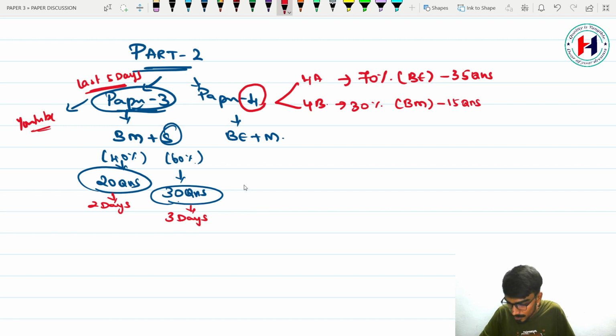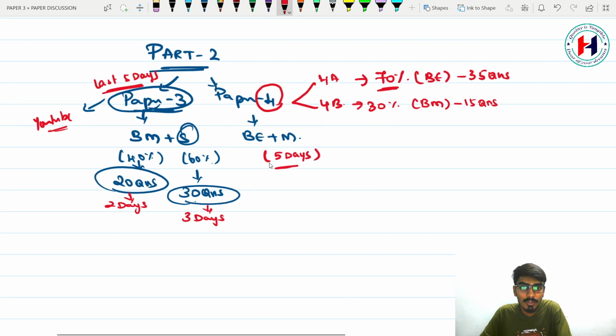Now, what you need to do? The most important part is the business economics part. In this business economics, we will again take 5 solid days because it is a slightly lengthier part, even though the modules are very few, because there are only 4 modules in business economics and only 1 module in business management, that is fundamentals of management.